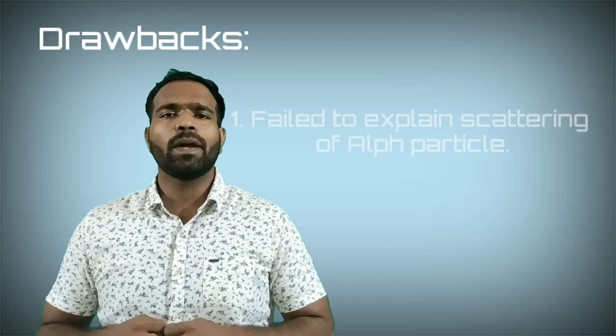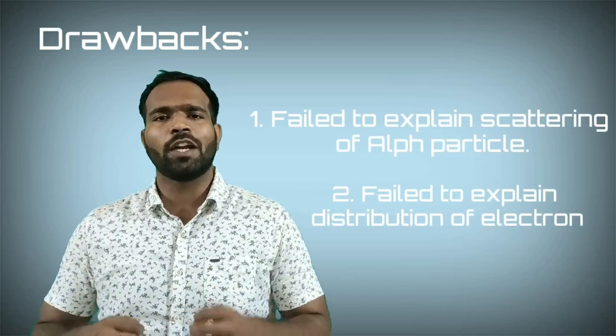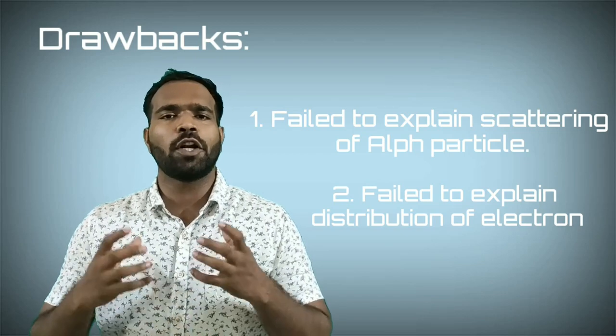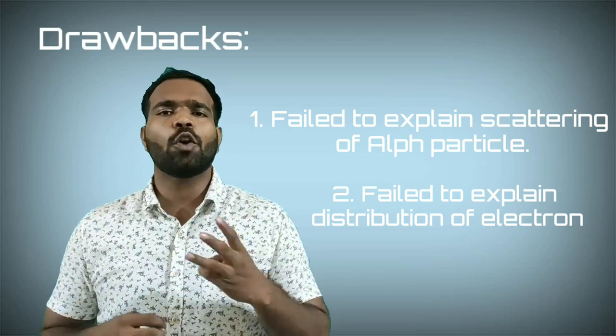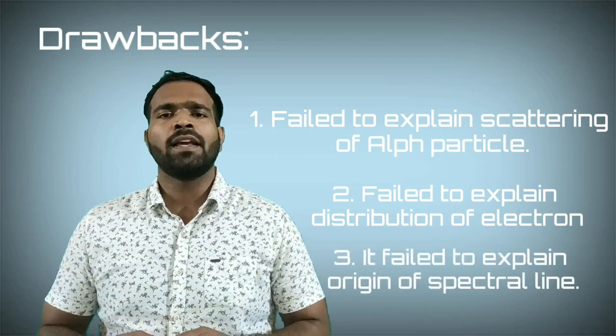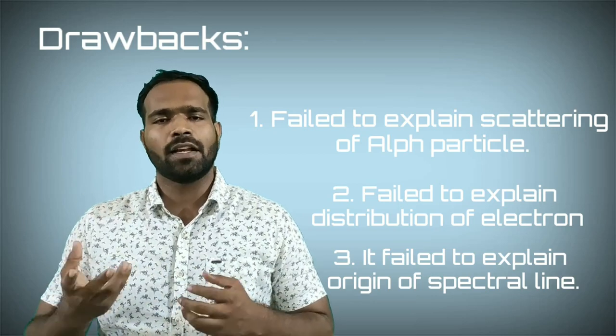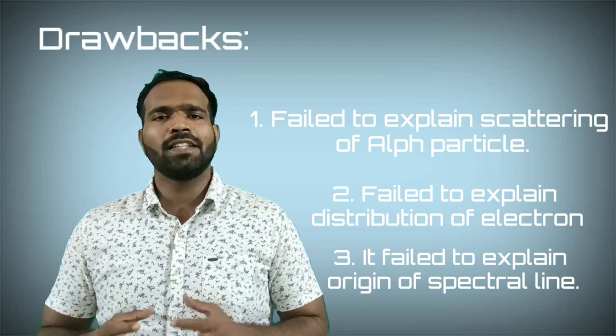The second drawback is that it failed to explain the distribution of electrons around the uniformly distributed positive charge. And the third drawback of Thomson's atomic model is that it failed to explain the origin of spectral lines, which we are going to study in the coming lectures. So these are the drawbacks of Thomson's atomic model.